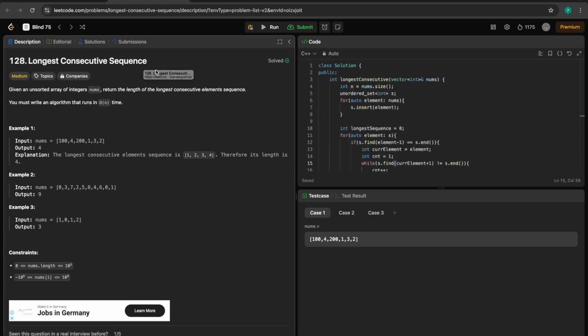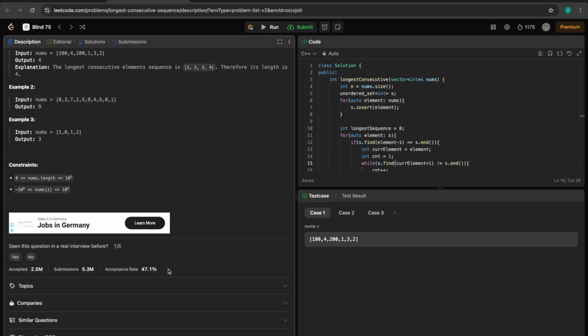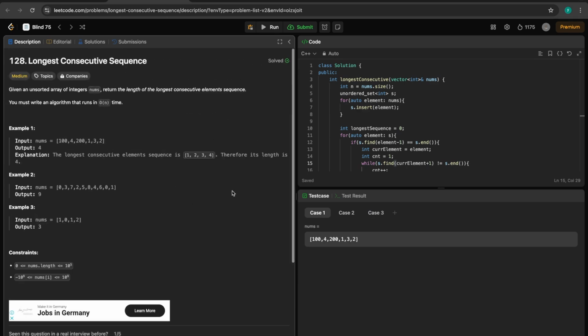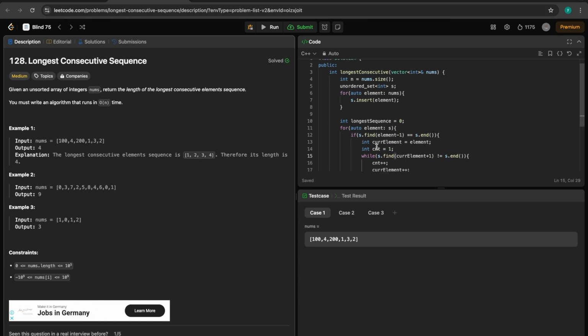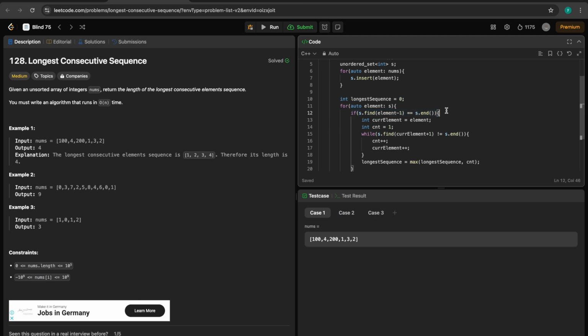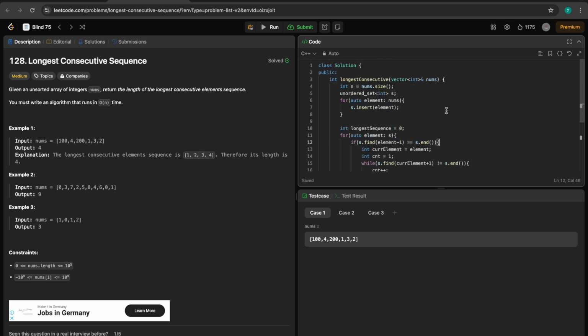This is a very good question. It seems to be very easy, but you can even see the acceptance rate is 47%, because a lot of people can easily do it in O of n log n, but to come up with a solution which can be done in O of n, you need to take care of this. Here we haven't done any sorting. I am talking asymptotically. It can be slightly higher, but it is asymptotically O of n.